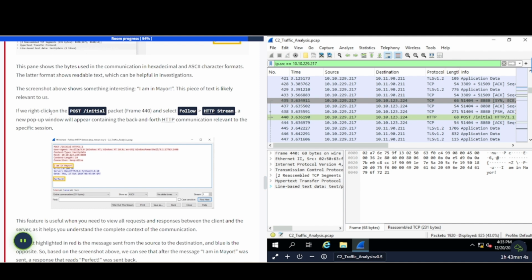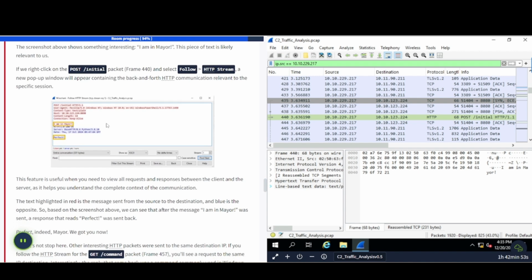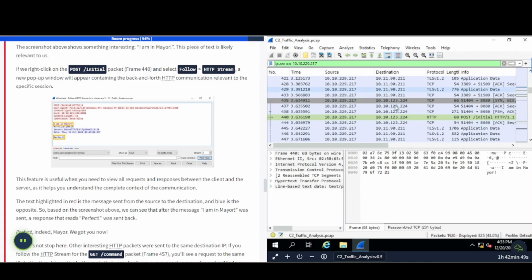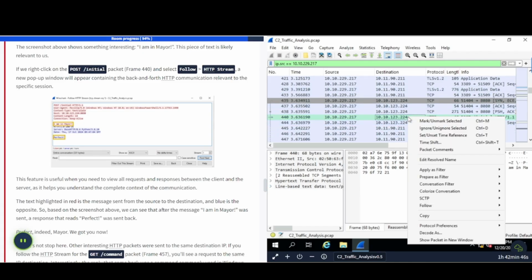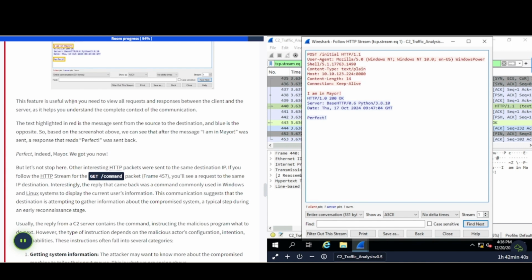If we right-click on the post initial packet frame 440 and click Follow HTTP Stream, a new pop-up window will appear containing the back and forth HTTP communication relevant to the specific session. So let's go ahead and do that here. There's initial, right-click it, Follow HTTP Stream. There we go. This feature is useful when you need to view all requests and responses between the client and the server, as it helps you understand the complete context of the communication.